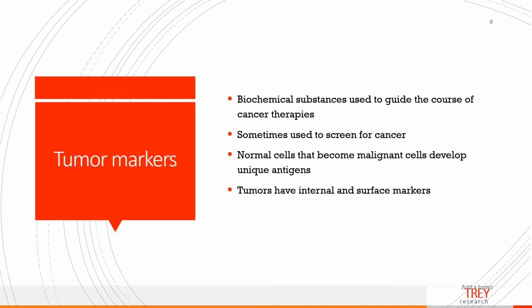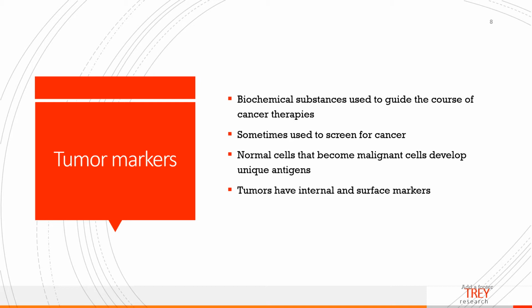So let's talk about tumor markers and their functions. Okay, tumor markers are biochemical substances associated with tumors. They're used to guide the course of cancer therapies, and they're released into circulation in the blood and body fluids when somebody has cancer. Now, tumor markers can be enzymes, hormones, oncofetal antigens, glycoproteins, or cytokines.